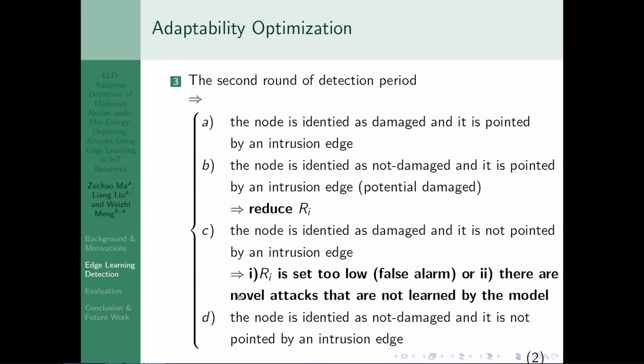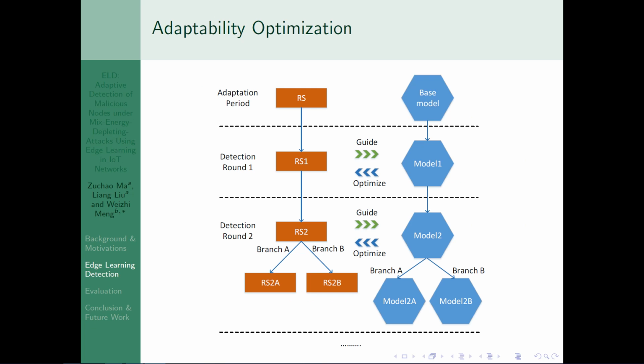But consider case C. We don't know which case is correct for the determination of ELD, so we consider both cases, just like this graph. In the adaptability optimization, in the adaptation period, ELD can obtain a base model, but after detection round 1, the base model will learn something and become model 1.